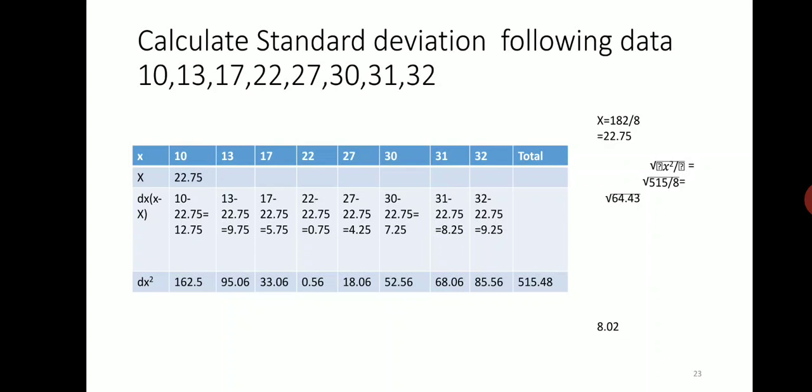For example, the first value is 12.75. In the next column we have to square them, that is known as dx square.